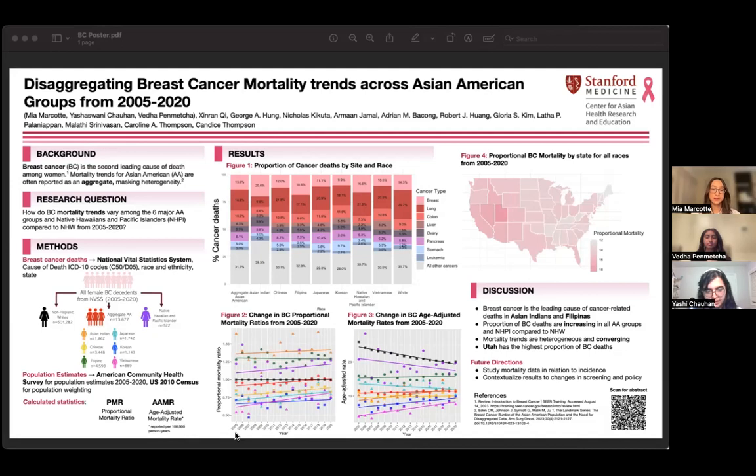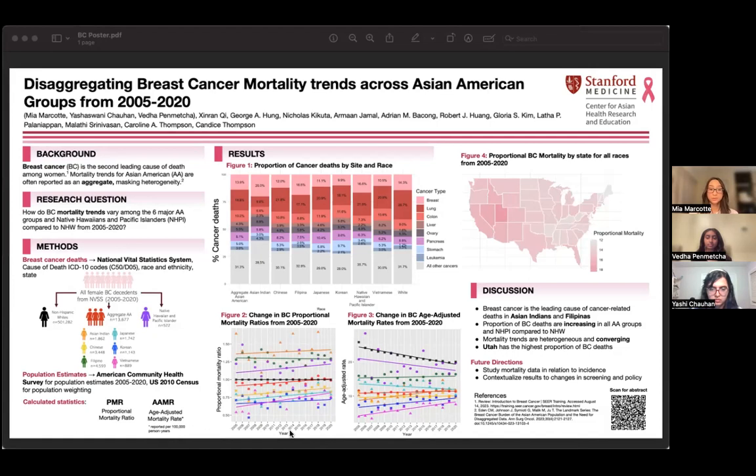So for our main findings, breast cancer is the leading cause of cancer-related deaths for Asian Indians and Filipinos. Proportion of deaths due to breast cancer are overall increasing for all Asian American groups and Native Hawaiian and Pacific Islanders compared to non-Hispanic whites, but are slightly decreasing for Filipinos. Breast cancer mortality rates are heterogeneous for the racial groups and are converging over time.